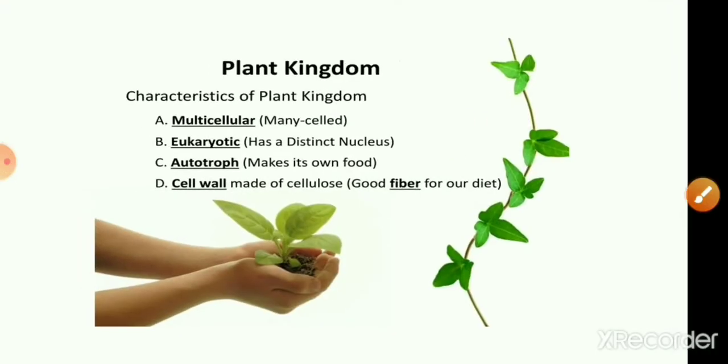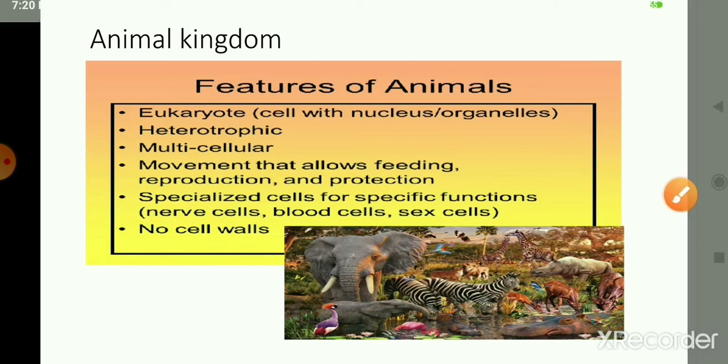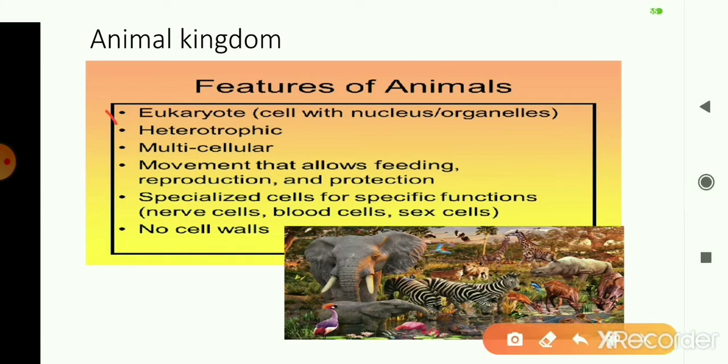The last kingdom of the living world is the kingdom Animalia, or animal kingdom. This animal kingdom includes organisms which are eukaryotic, that is, they have a nucleus and cell organelles in their cell. The organisms are heterotrophic, that is, they depend upon other organisms or on outside organic matter for obtaining nourishment. Then the organisms are multicellular, made up of many cells, and they do not have a cell wall. They are achlorophyllous, that is, they do not have chlorophyll in their cell.